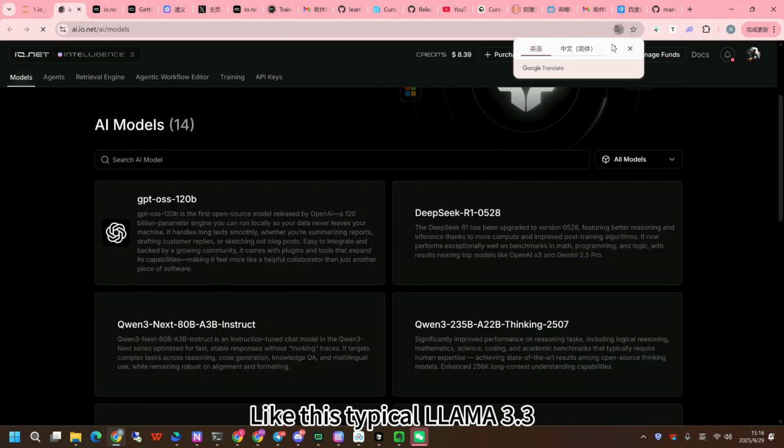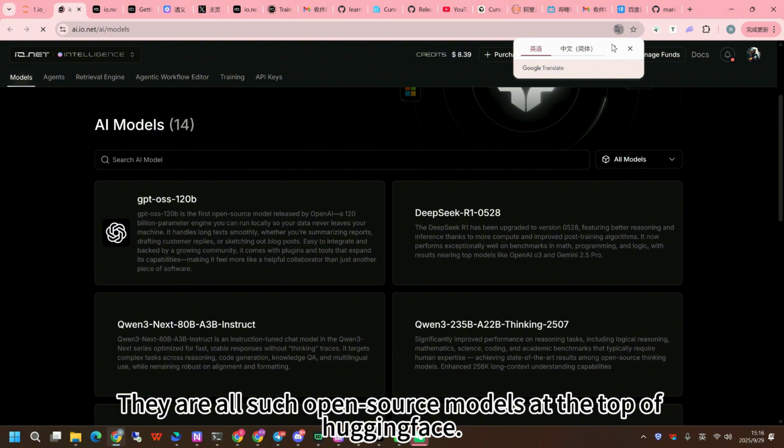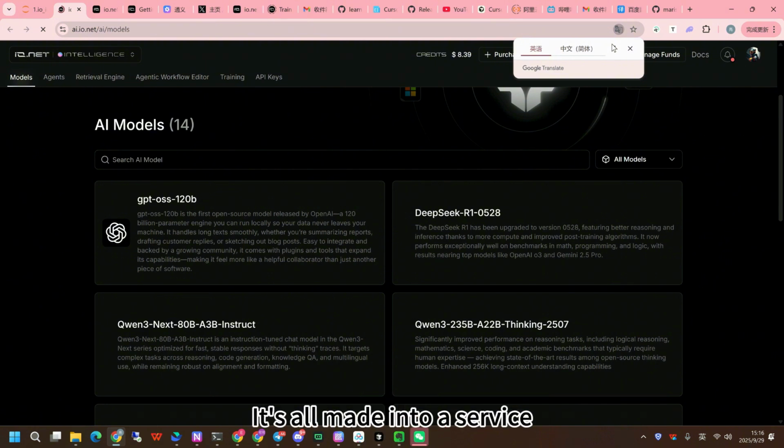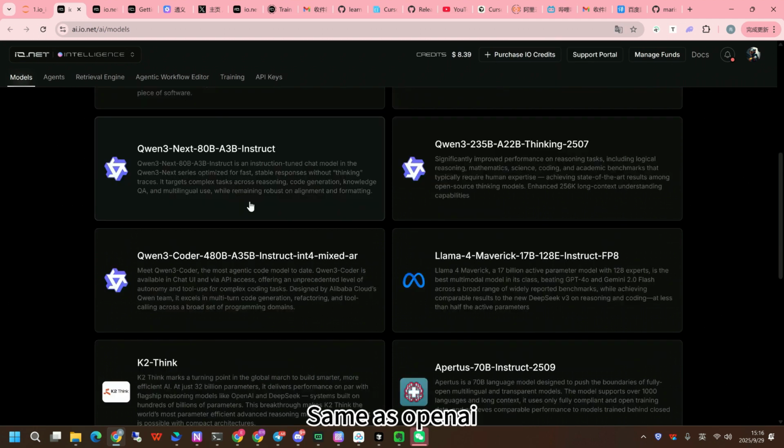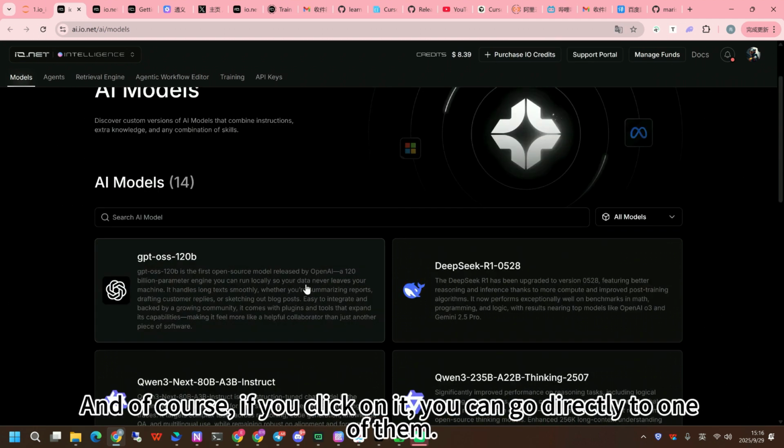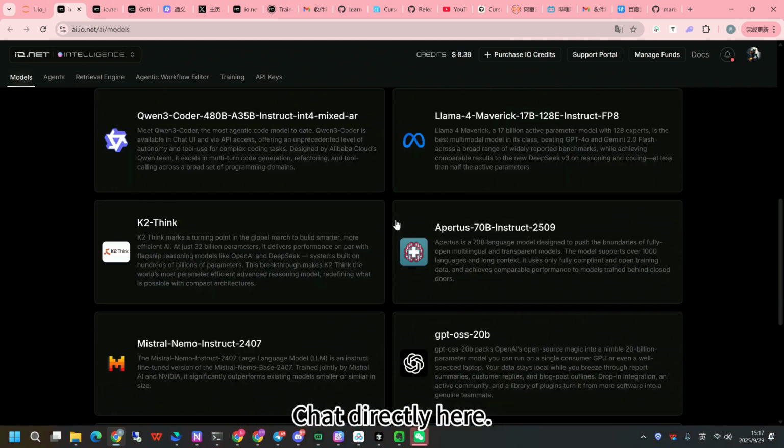Like this typical Llama 3.3 and Tongyi Qianwen, it's all this. Actually, they are all such open source models at the top of Hugging Face. It's all made into a service. See a list of models of its services. Of course, how to call it is the same as OpenAI. And of course, if you click on it, you can go directly to one of them and chat directly here.